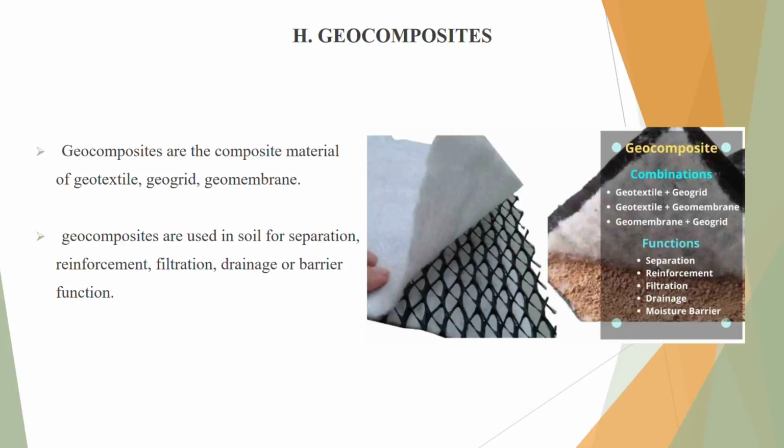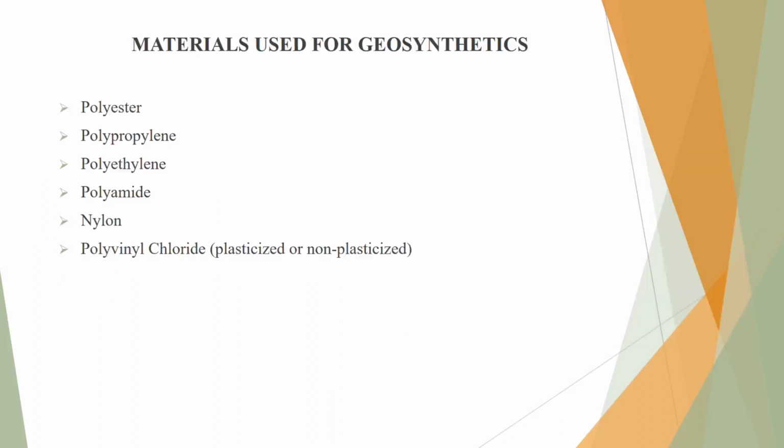Geocomposites. Geocomposites are the composite material of geotextile, geogrid, geomembrane. Geocomposites are used in soil for separation, reinforcement, filtration, drainage, and moisture barrier. The combinations of these geocomposites are geotextile plus geogrid, geotextile plus geomembrane, and geomembrane plus geogrid. The material used for geosynthetics is polyester, polypropylene, polyethylene, polyamide, nylon, polyvinyl chloride.